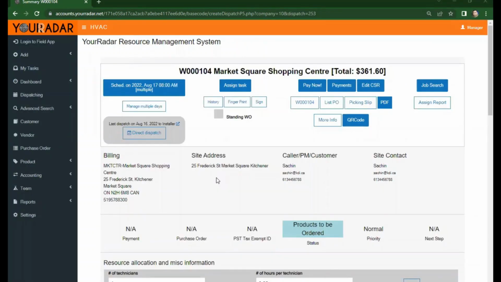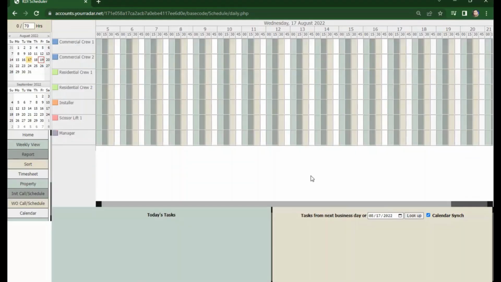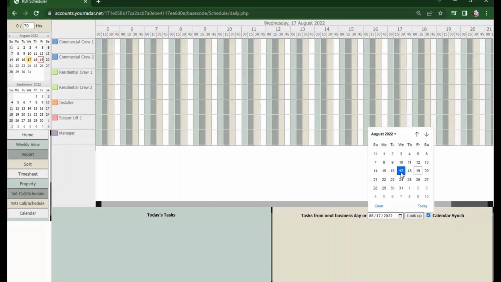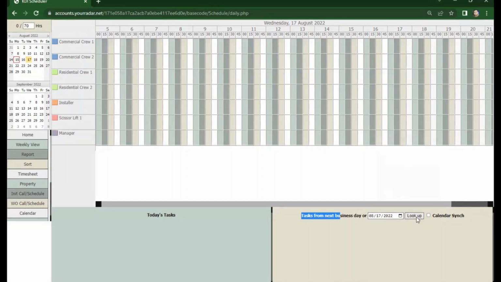Once we're done scheduling the job from the work order summary page, let's go ahead and dispatch this to our available technician. On the left side of your radar, click Dispatching. If the dispatcher is on the screen, click this calendar sync and navigate through the calendar. Example, August 17, and click Look up. All of the scheduled jobs for that day will appear.